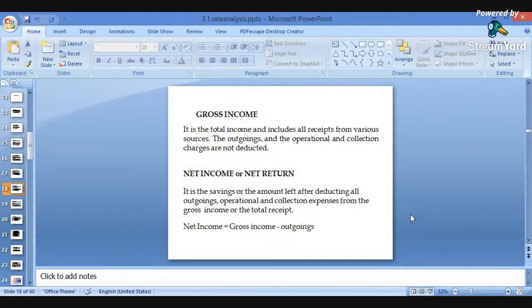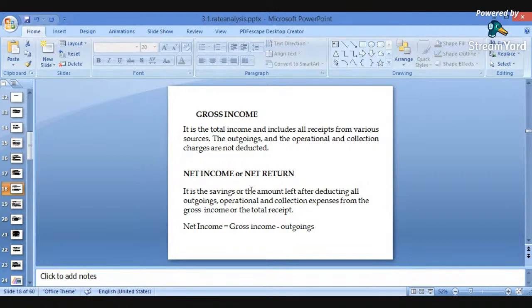Next, important, is the net income or net returns. What is net income and net returns? It is the savings, or the amount left after deducting all outgoings. After subtracting all outgoings, what is the remaining amount which has been with us? That remaining amount after all outgoings is nothing but the net income. Net income and net returns are one and the same. That amount after deducting all outgoings is called the net income.